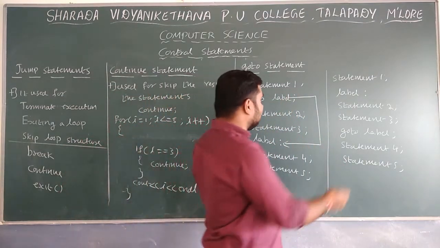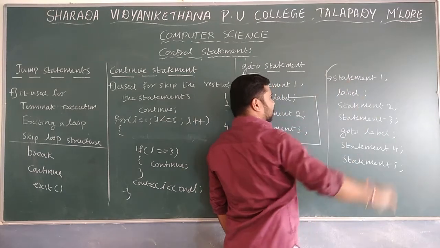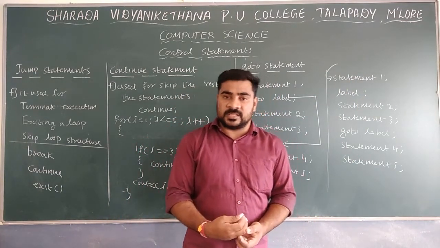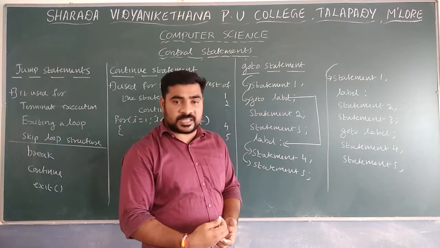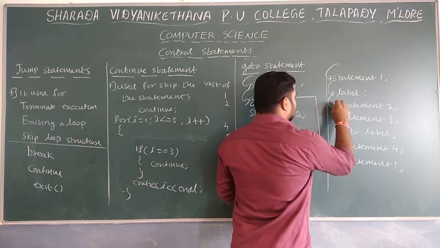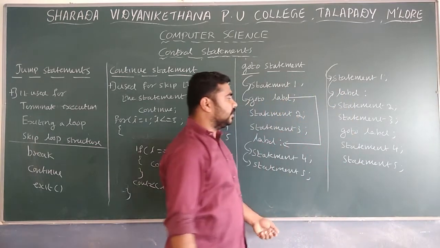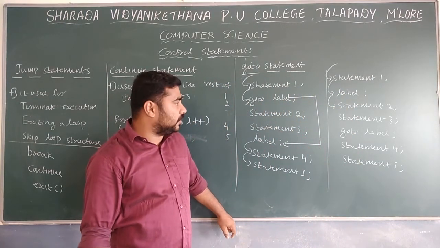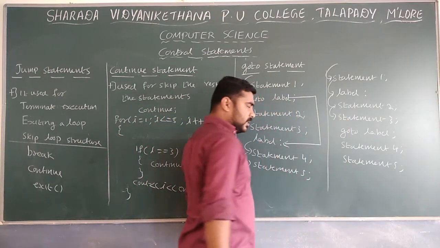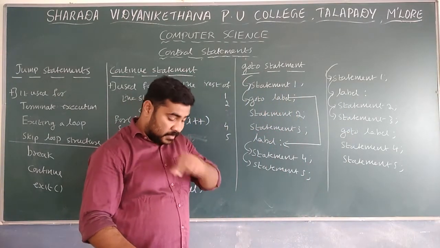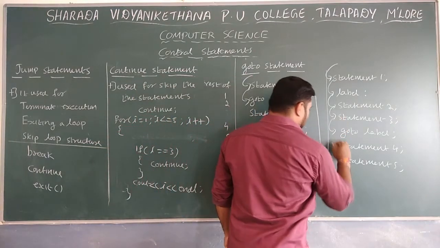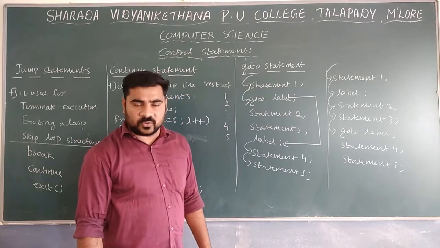So how is it executing? First control is moving to execute statement 1. After executing statement 1, next control is moving to label. Nothing is there to execute at the label. Next it moves to statement 2 and executes it. After statement 2, statement 3 is given, so it will execute statement 3. After executing statement 3, next go to label is given.